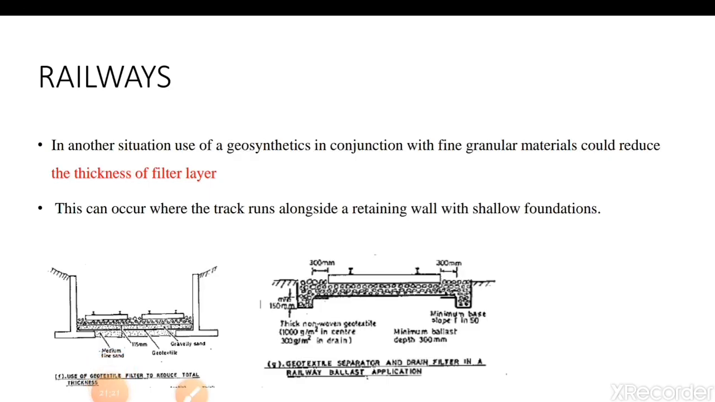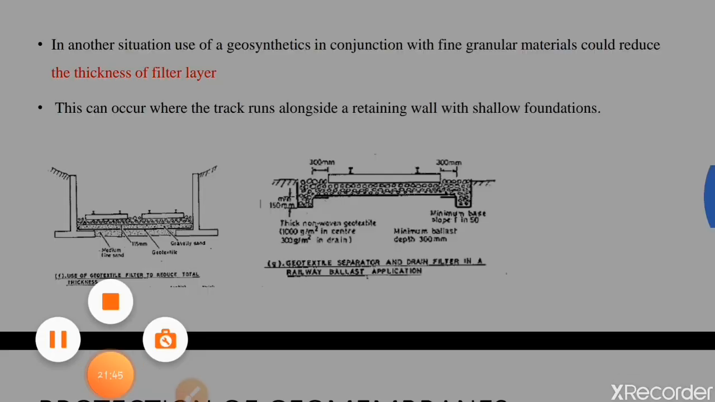Geosynthetics are also used in railway track surface water drainage systems. In such situations, the application of geosynthetics is similar to that of highway drains. We can provide the geosynthetics to cover the drain so that the water doesn't go and mix with the soil. So that is the application in railways.